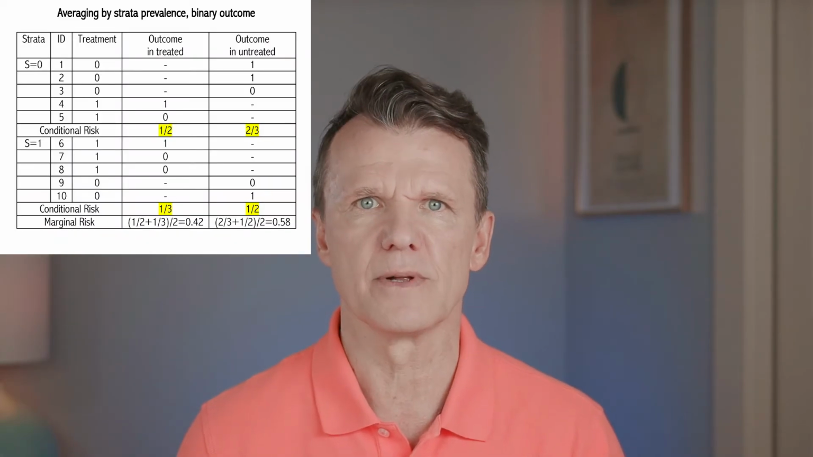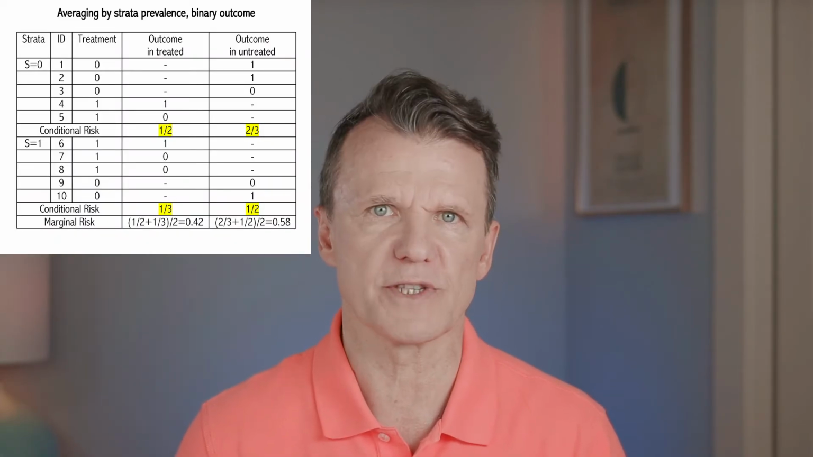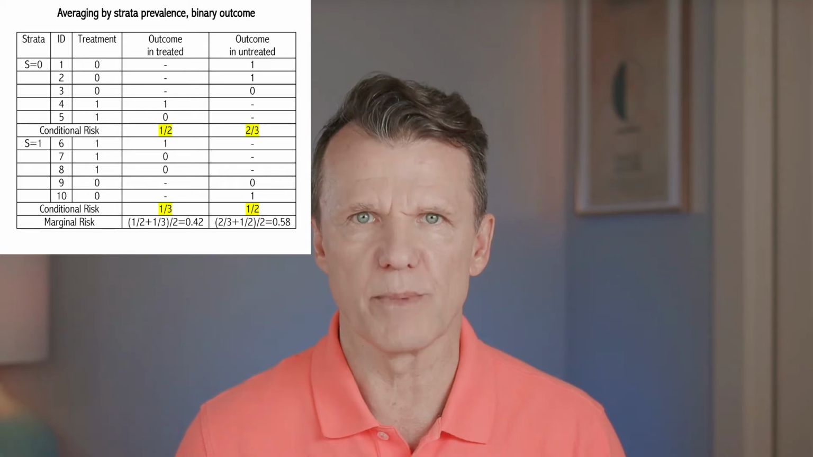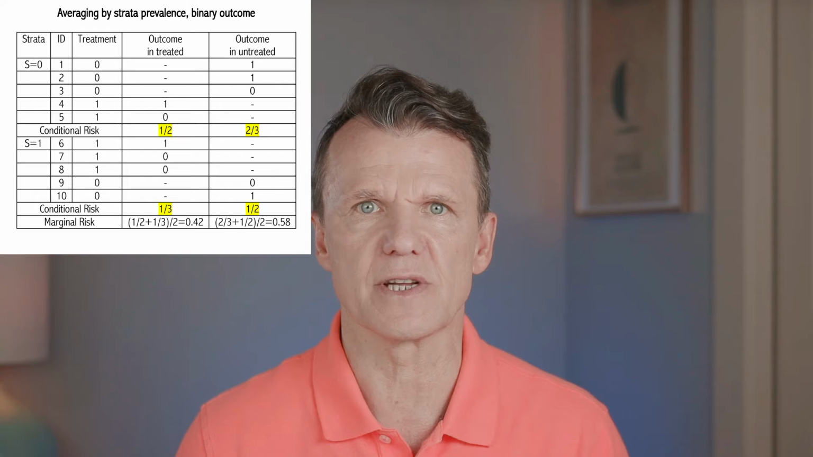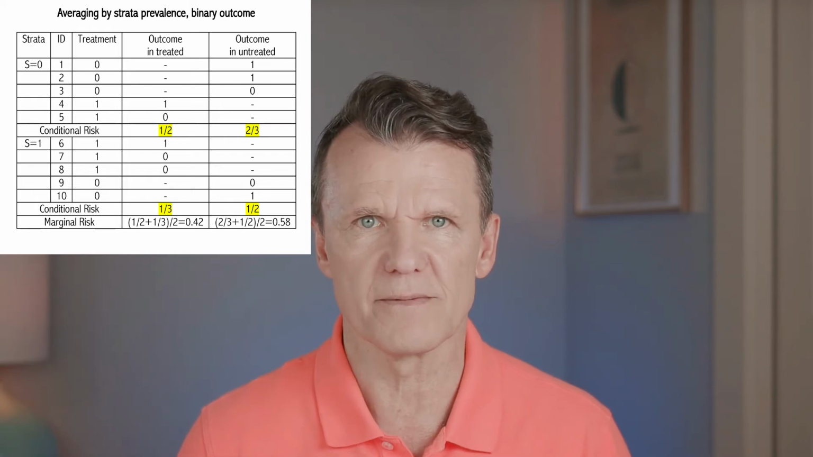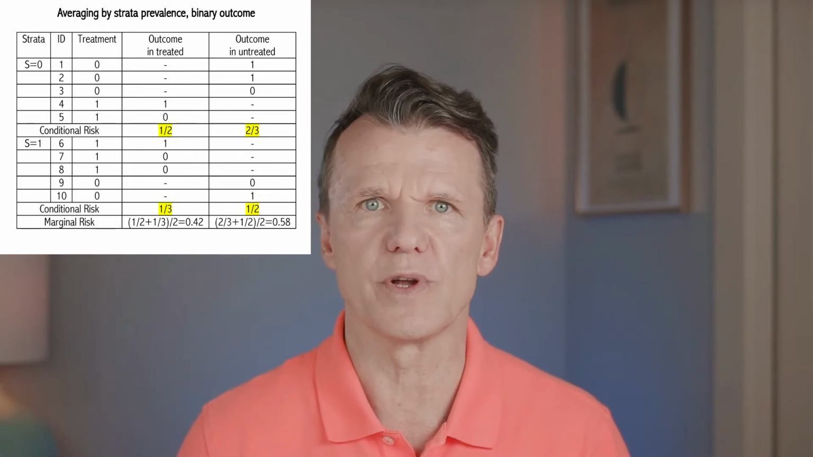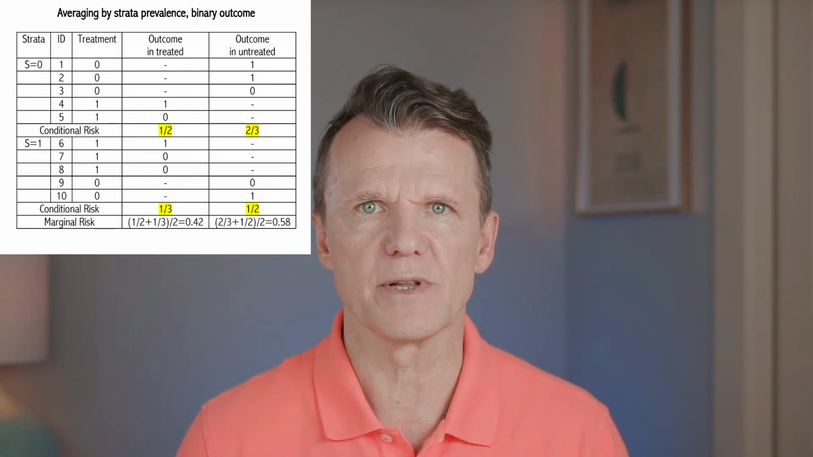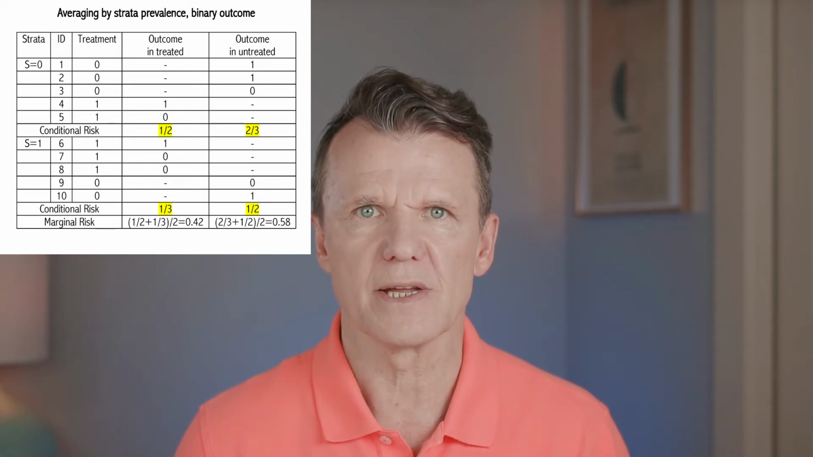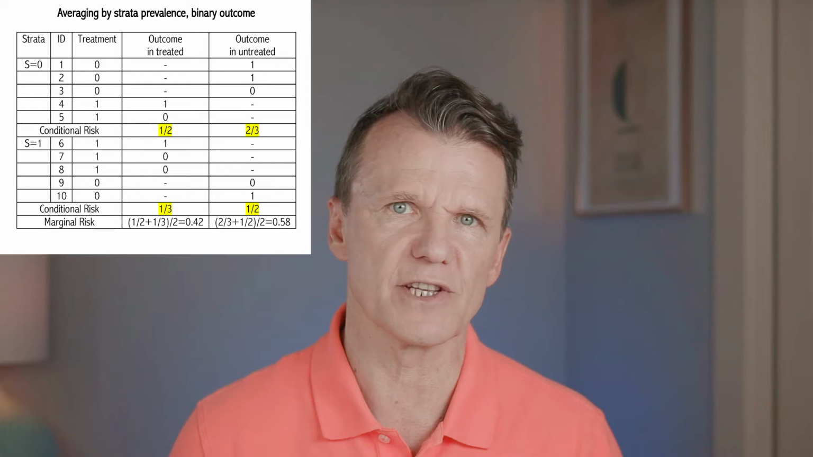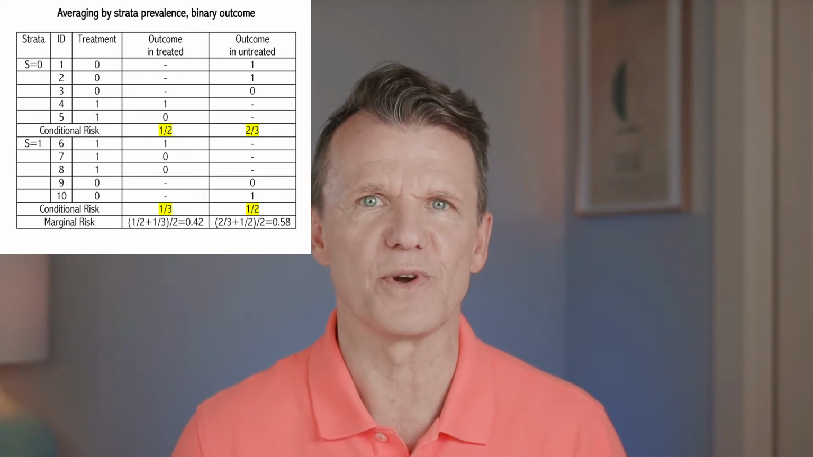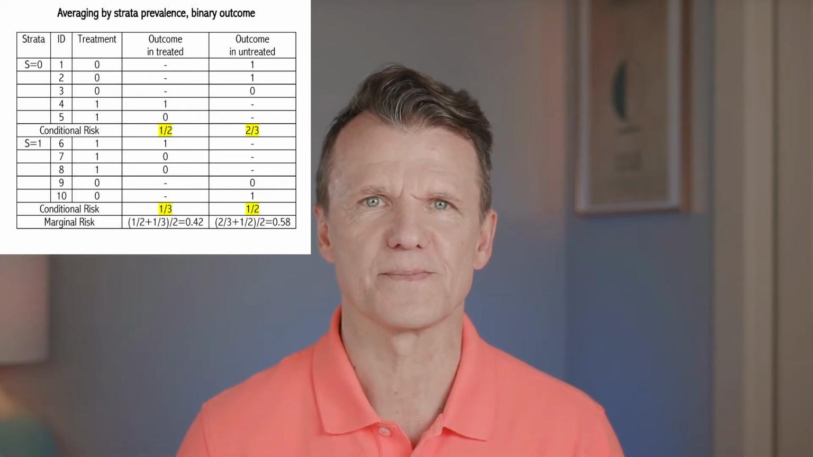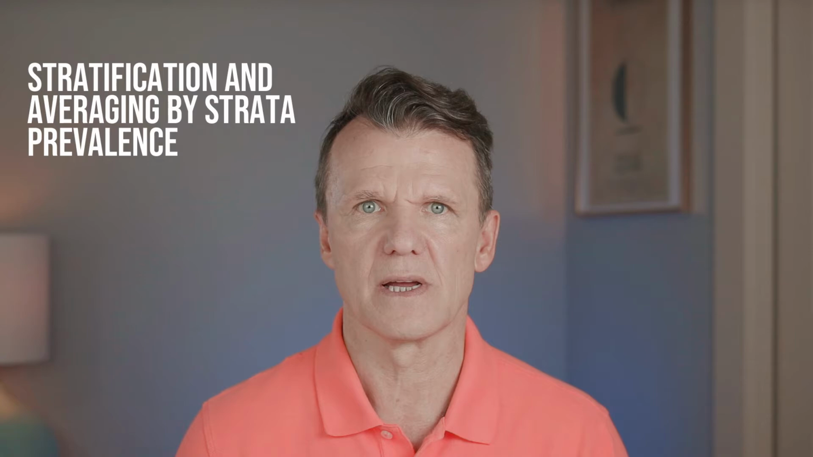To make this simple, strata prevalence is 50%. Therefore, the marginal risk, if all were treated, is the sum of conditional risk in strata multiplied by half, which is 0.42. Similarly, if all were untreated, the risk is the sum of stratum-specific conditional risks times 1/2, which is 0.58. This is stratification and averaging by strata prevalence.